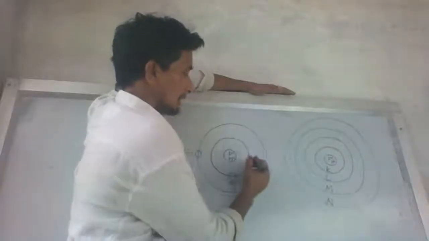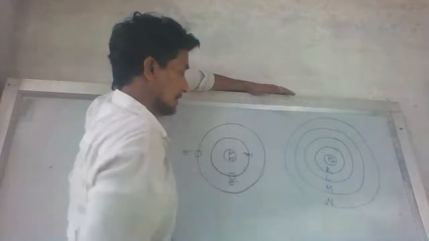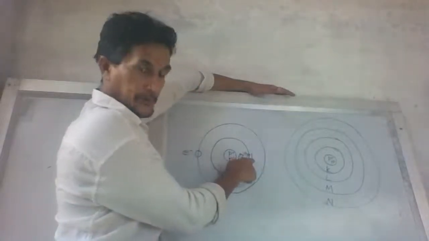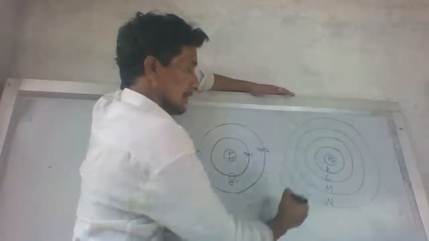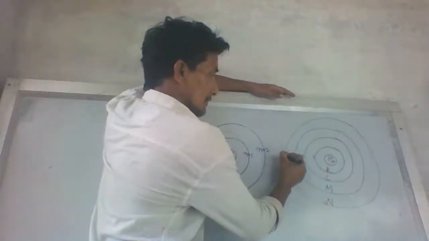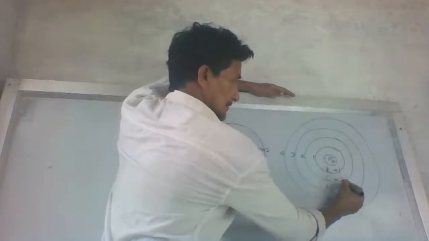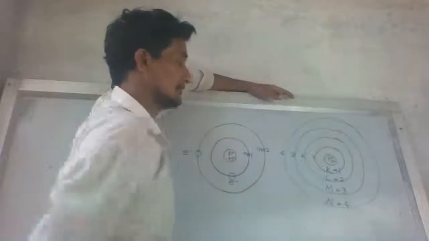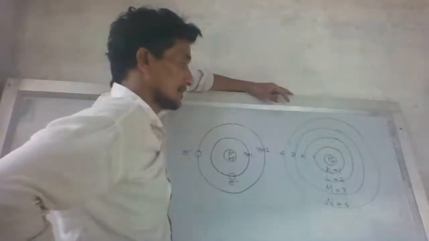Its number is always shown by n equal to 1. This is not n0. This is the number of the shell. This is the first shell. n equal to 2 is the second shell. K is the first shell, L is the second shell, M is the third shell, and N is the 4th shell. Correct? K, L, M, N are the 4 shells.